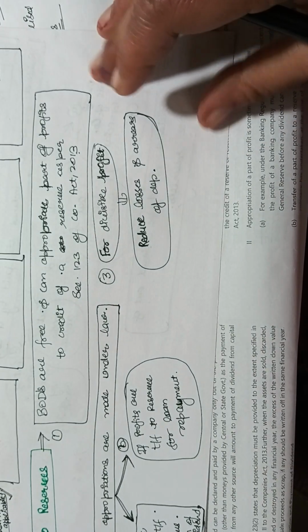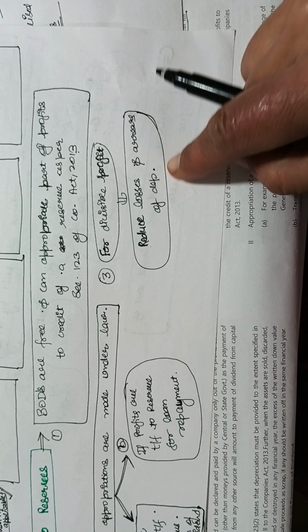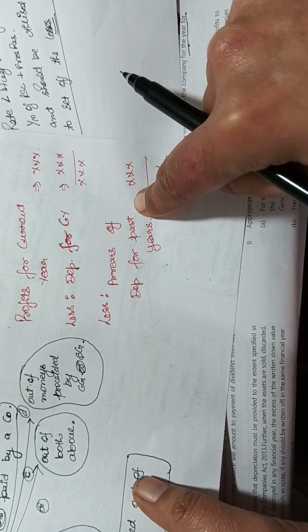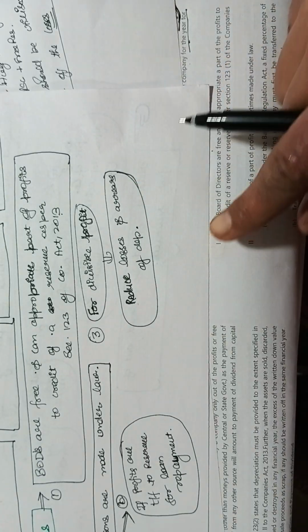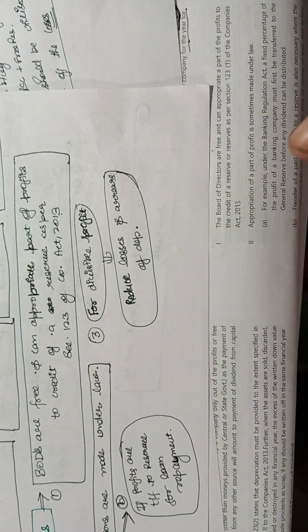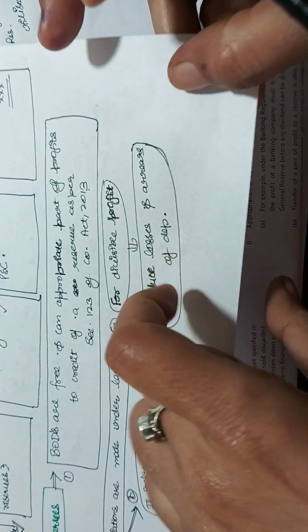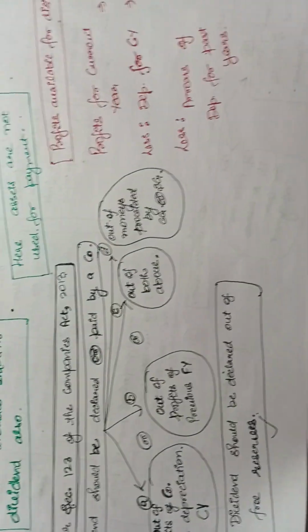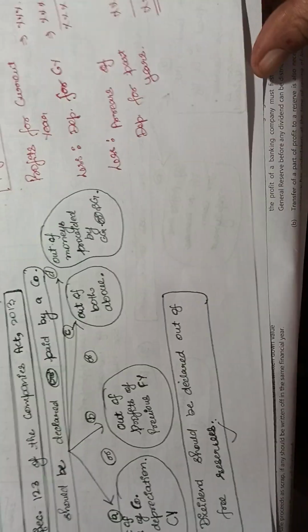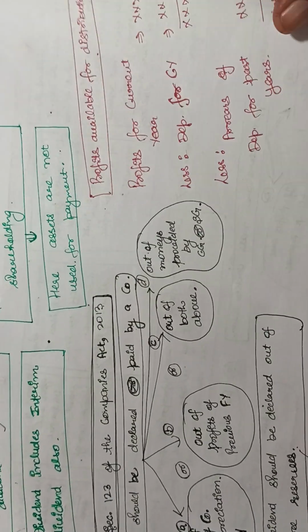And now next is, for divisible profits, reduce losses and arrears of depreciation. Like we have discussed already, for profits for the current year, depreciation and the arrears of past depreciation. And here it says reduce the losses and arrears of depreciation, meaning current year depreciation, arrears of past year depreciation and losses, first of all, for the declaration of the dividend from the distributable profits. Got it? Now this is all about the distributable profit.